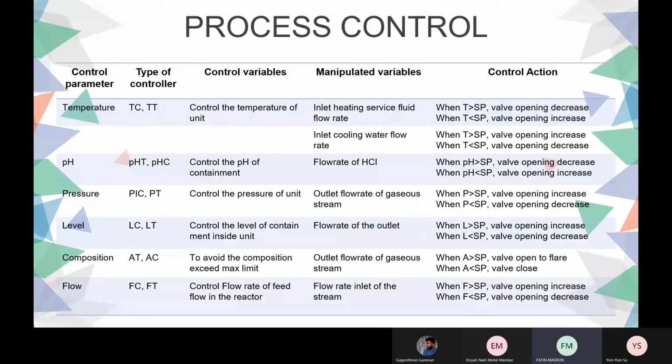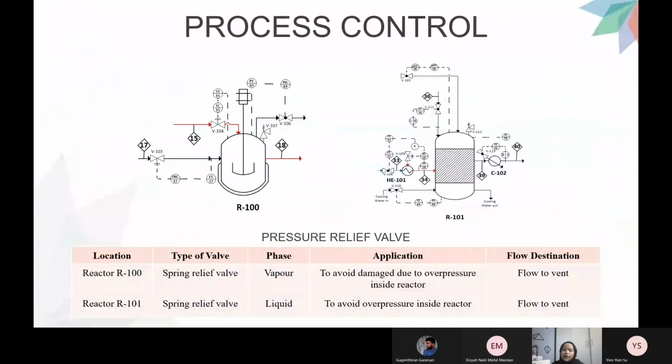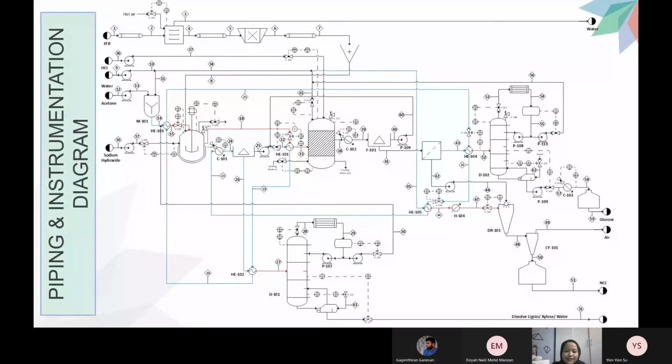Next, for the process control, in our process we have 6 control parameters, which are temperature, pH, pressure, level, composition, and flow. They are examples of our process control, which is R100 and R101. Next is the pressure relief valve. In our process, we have 2 pressure relief valves, which are located at reactor R100 and reactor R101. Next is the piping and instrumentation diagram. This is our full process control in our process.